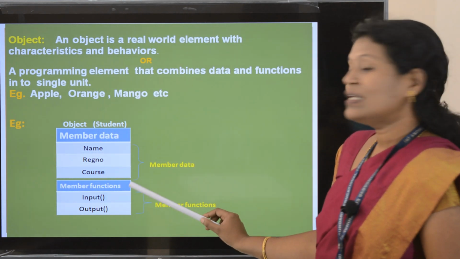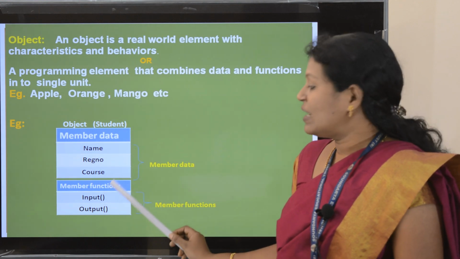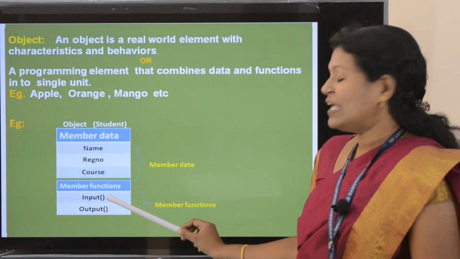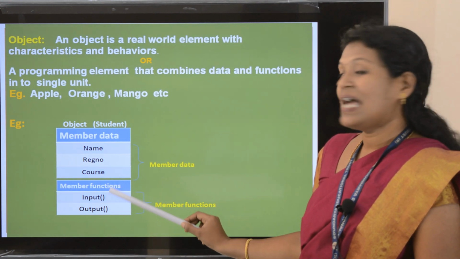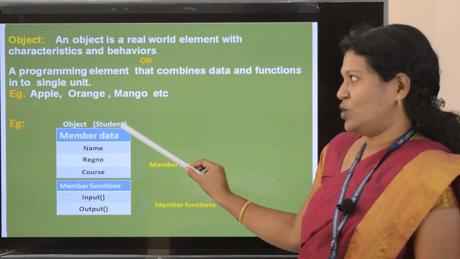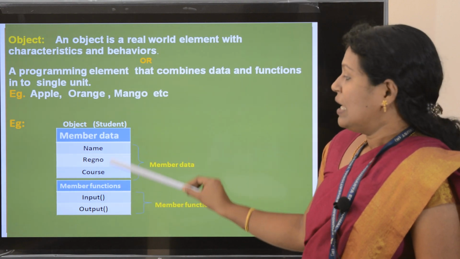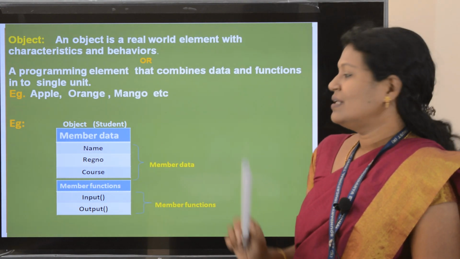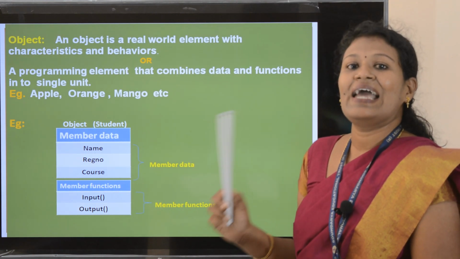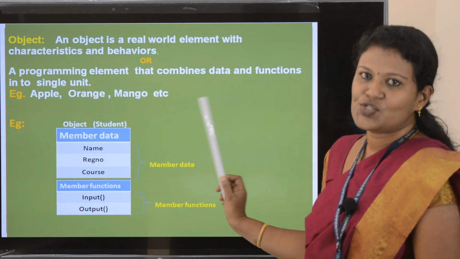Now we will see what things come under member function. For a student, here I have given two member functions. First one is input function and second one is output function. So input and output are the two member functions I have given for the object student. First, input: I can input the name of the student, the class of the student, the register number of the student, even marks of the student. All these things I can input into the system.